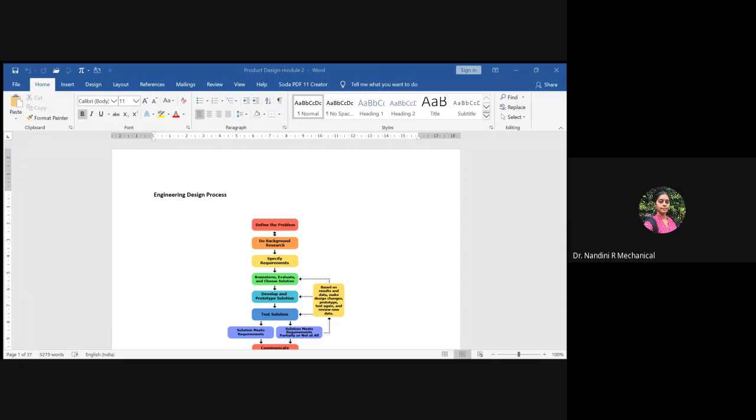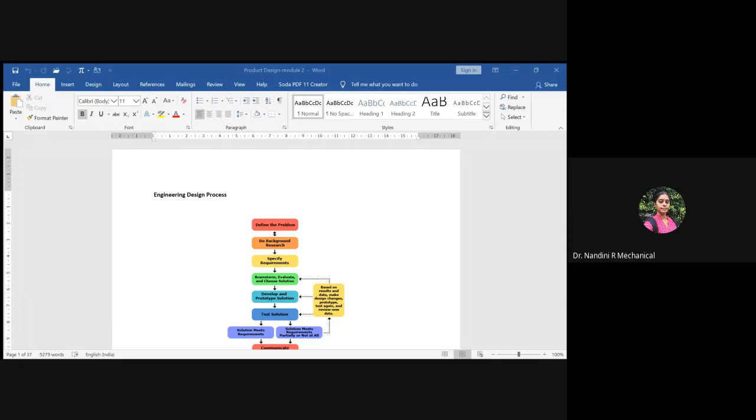So he should be capable of identifying a best conceptual design, and the best conceptual design will be proceeded further to the manufacturing part. So if they ask you about the engineering design, you need to explain the entire flow and explain the process, how it happens. Okay, so this we dealt with related to the engineering design.